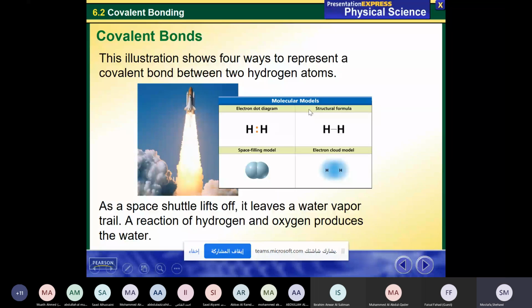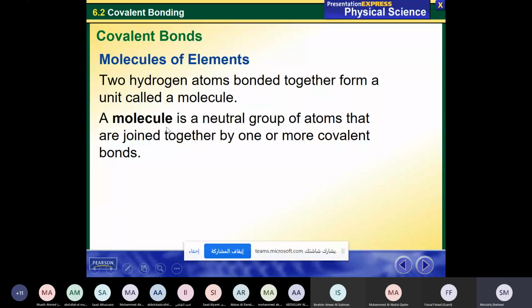Two atoms with a covalent bond is called a molecule, and we call it a molecular model. So the word molecule, guys, is not used for ionic. I can't say sodium chloride molecule; it's called sodium chloride compound. You see the difference? In the ionic bond, we call it an ionic compound, but here we call it a molecule. So the word molecule is exclusive to covalent bonds, the atoms that are bonded with covalent bonds. So a molecule is a neutral group of atoms that are joined together by one or more covalent bonds.